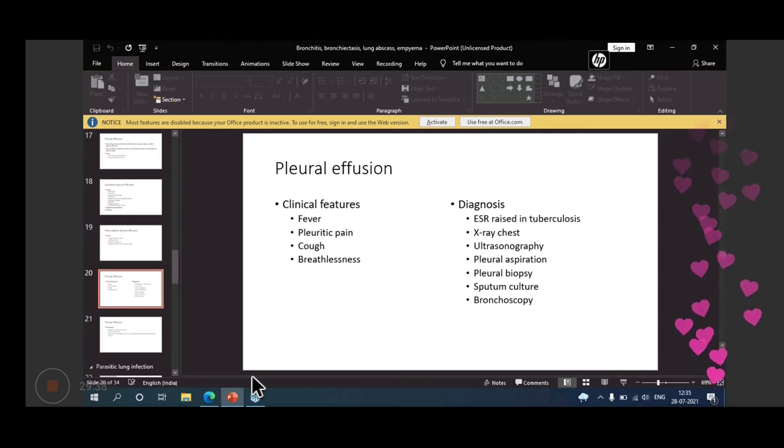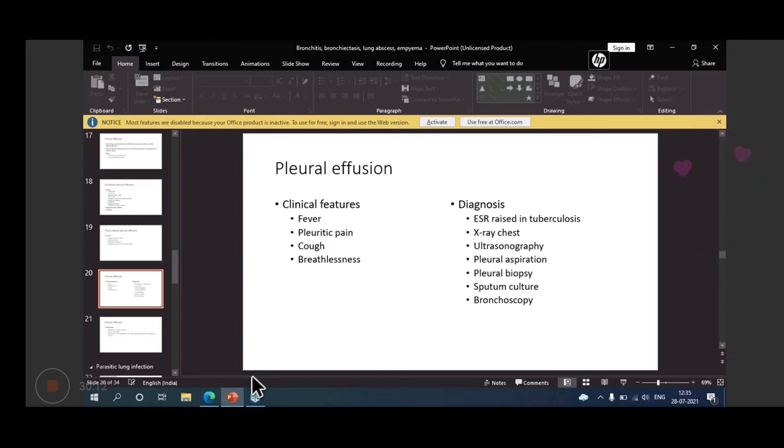If sputum is there, then sputum culture, maybe for pyogenic culture, maybe for mycobacterium tuberculosis by Ziehl-Neelsen staining, and then Gram staining for pyogenic. Then you can diagnose by culture on blood agar, MacConkey agar, and chocolate agar for pyogenic, and Lowenstein-Jensen medium for tuberculosis.